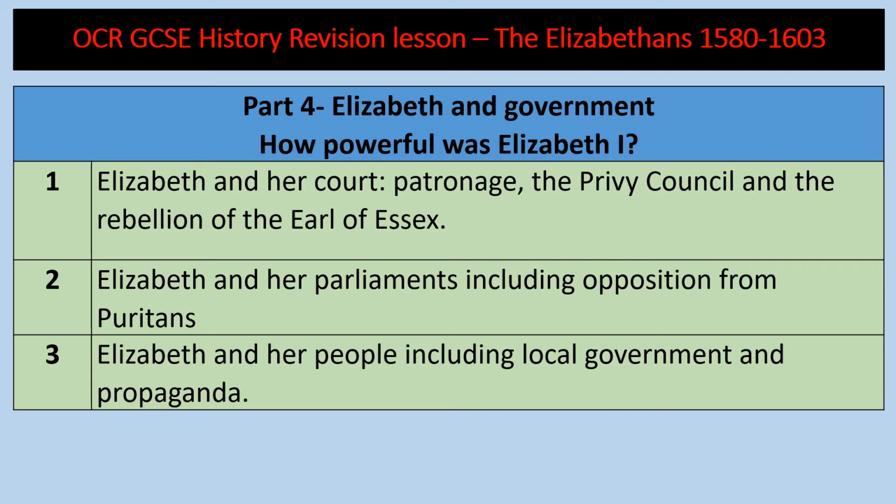Okay, so in this video we are going to be looking at this from the syllabus for OCR. We're going to be looking at Elizabeth and her court. We're going to look at the idea of patronage, the Privy Council, and also the rebellion of the Earl of Essex. We're also going to be talking about Elizabeth and her parliament. So we're going to be talking about opposition, particularly from the Puritans as well. And we're going to talk about Elizabeth and her people, including local government, how that worked, and also propaganda.